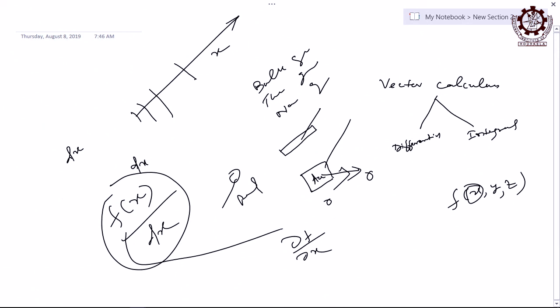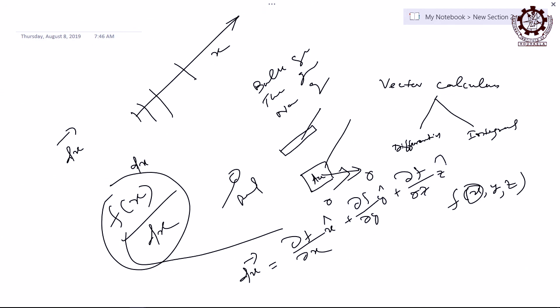So, now how can I represent this dx vector? If x is a vector, dx is also a vector. Then how to represent that? I can write this is nothing but equal to what? Then y, then z, right. You try to understand what I have written.